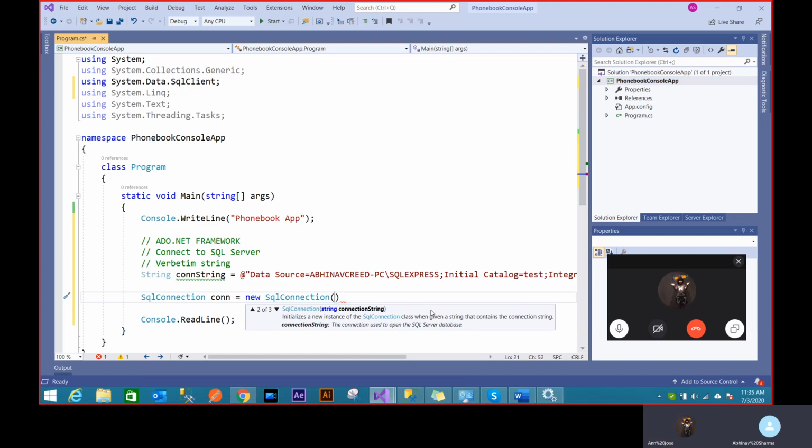And what's happening here is, as you can see, the SQL connection. I have to create a new SQL connection. So this is not a static class anymore. This is like a dynamic object thing, because every SQL connection can have multiple different settings. You can have multiple connections happening, right? Creating a single class for that will be wrong. So therefore, it has this dynamic object concept.